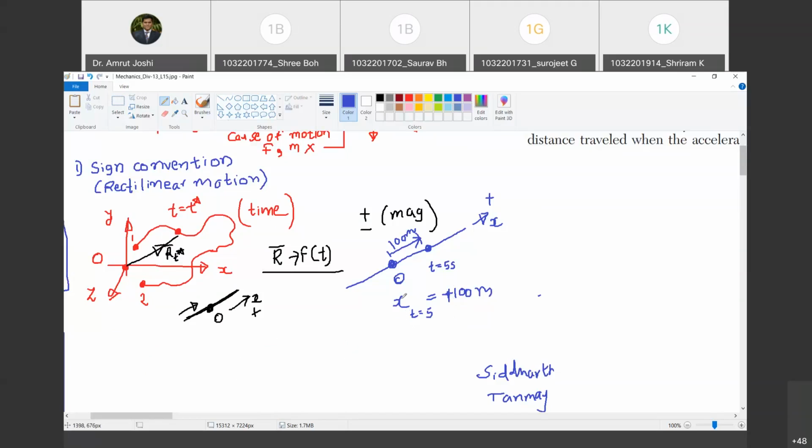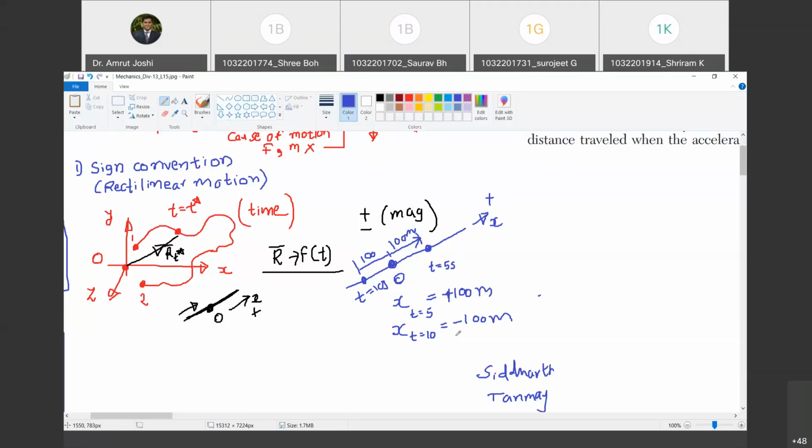Now, say at t equal to 10 seconds, the same particle occupies this position, which is at a distance of 100 meters here. Then with reference to this origin, what is its position at t equal to 10 seconds? Minus 100 meters. So only the positive or negative sign takes care of the direction in case of a rectilinear motion.